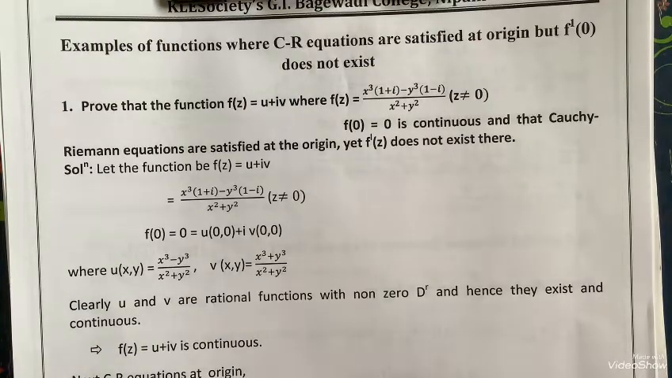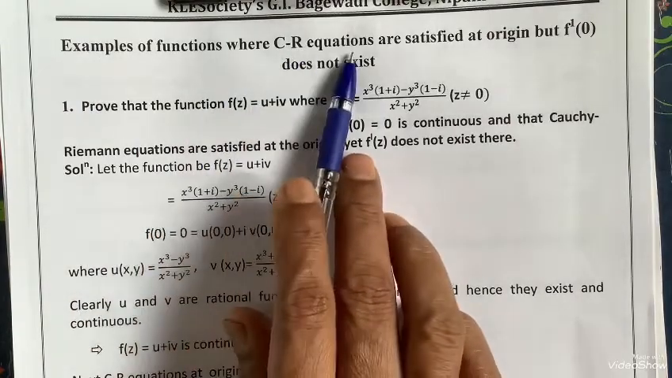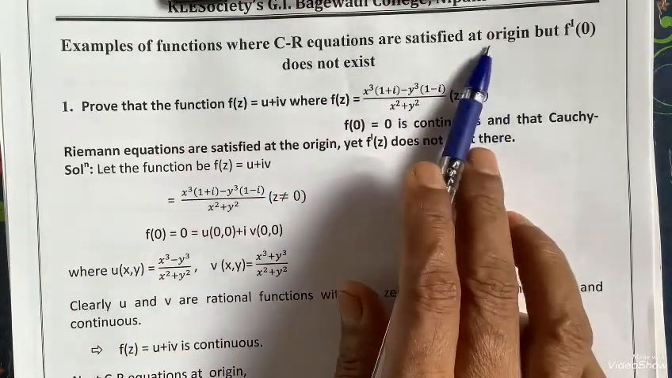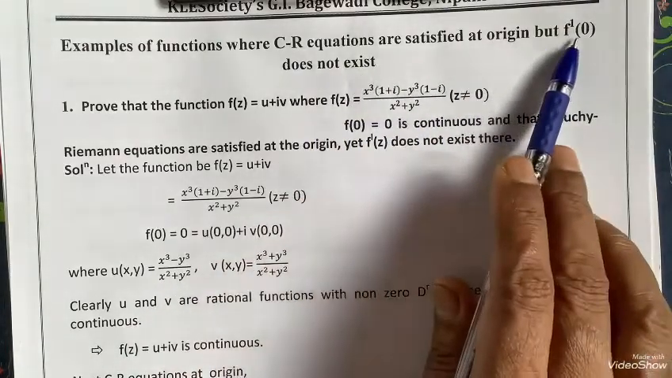I think it is the last class for unit 1, and these examples are a little bit different. Rarely will they ask, they may or may not be asked, but sometimes these examples are also asked for 5 marks. Here, the CR equations at a particular point exist, but even then the function is not differentiable. Therefore, here are examples of functions where CR equations are satisfied at the origin, at a particular point, but f dash 0 doesn't exist, meaning not differentiable at 0.